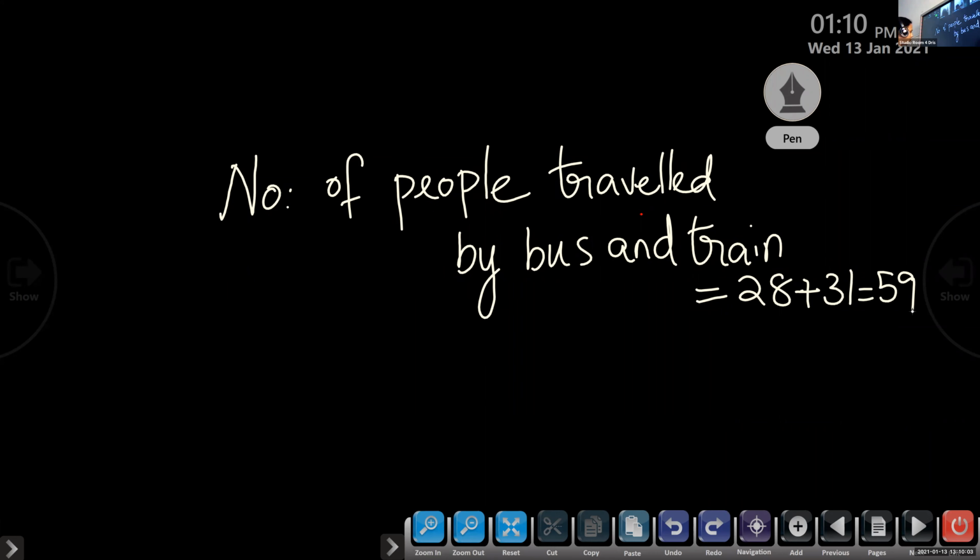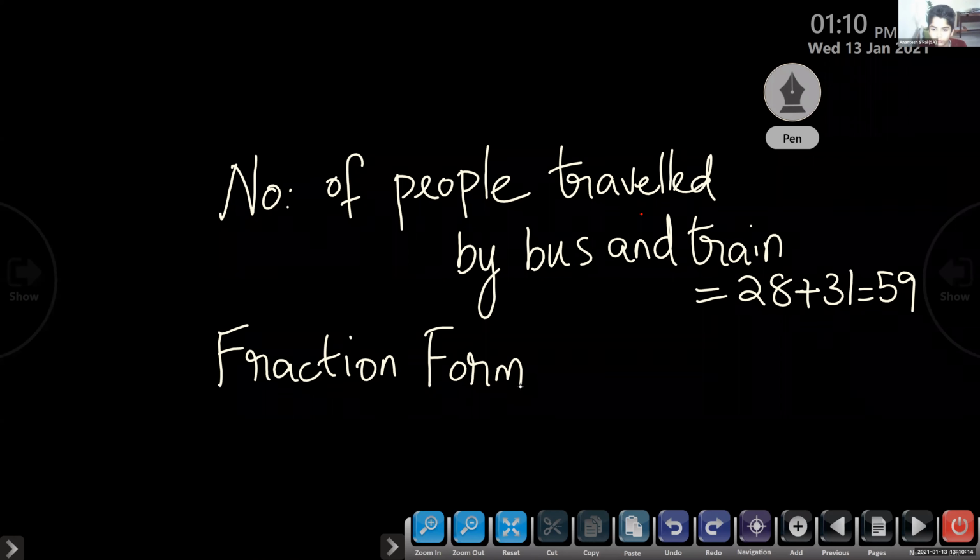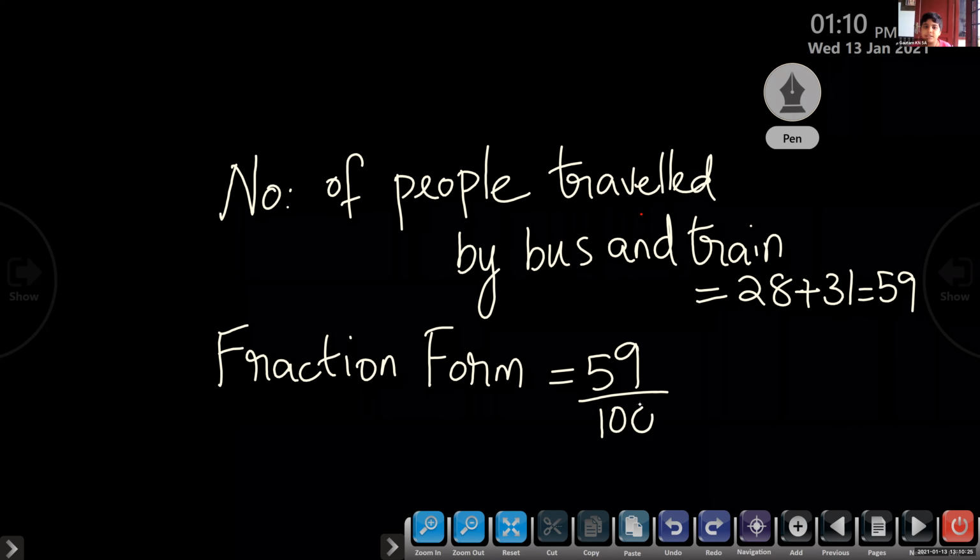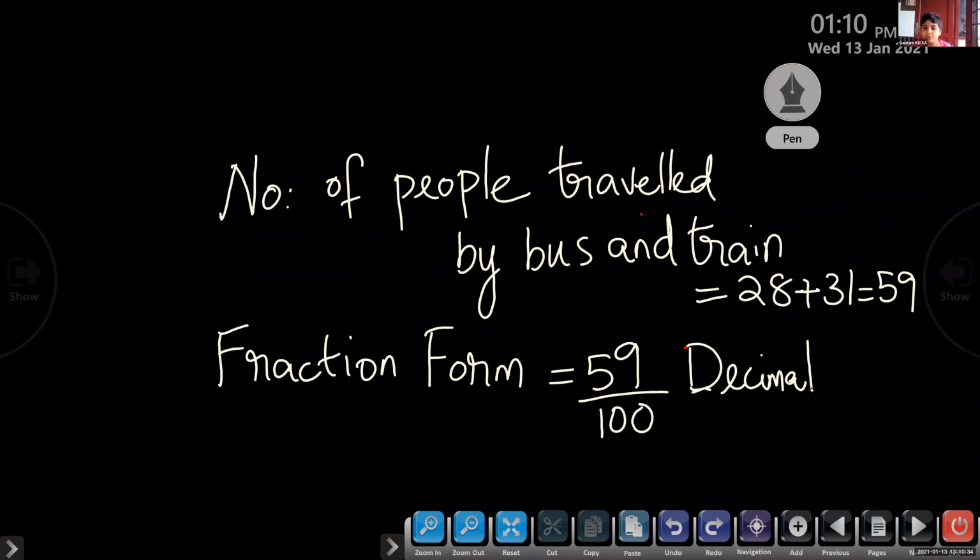So next one, fraction form and decimal form in one line. Ma'am, number of people traveled by bus and train is 28 plus 31 equal to 59. And you can write 59 by 100, that also you can write. Gautam asks: instead of 28 plus 31 is equal to 59, can I write 28 by 100 plus 31 by 100? Then also the same answer, no problem. Decimal form is 0.59.